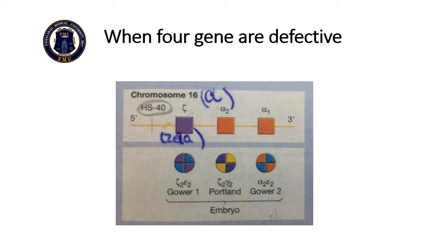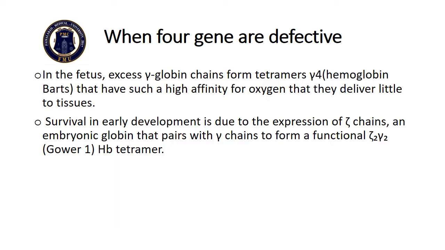However, after 3 months, when embryonic period is completed and fetal period starts, alpha and gamma chains are synthesized. As alpha chain synthesis is impaired, gamma chains accumulate and form hemoglobin Bart. Hemoglobin Bart has such a high affinity for oxygen that it delivers little to tissues. Survival in early development is due to expression of zeta chains, an embryonic globin that pairs with the gamma chains to form a functional gamma 2 zeta 2 tetramer, that is Gower 1.